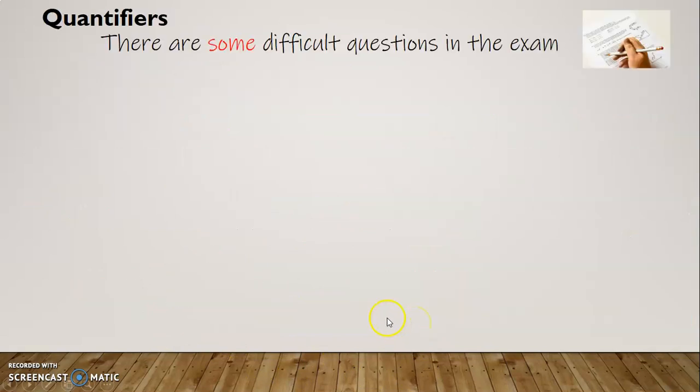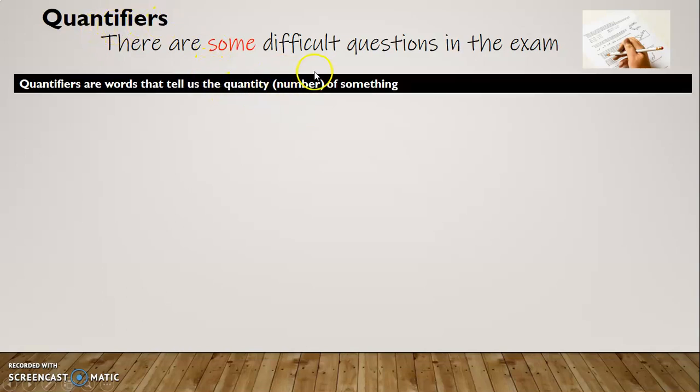Quantifiers. This is a big area of English which is difficult. Here's an example. There are some difficult questions in the exam. What does this some mean? Well, it gives us the quantity, the number of something. It doesn't say how many, it doesn't say there are 3 or 4 difficult questions, but it's telling us more or less how many of something there is. So some is a good example of a quantifier.